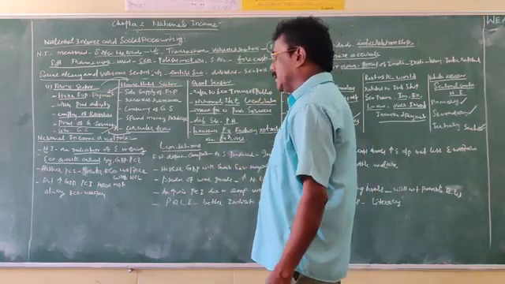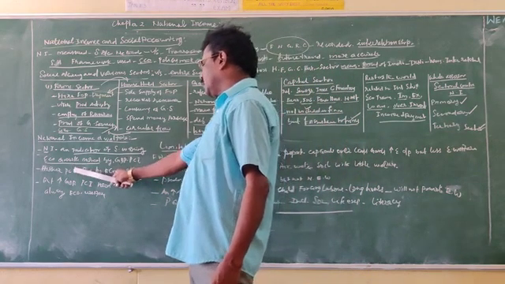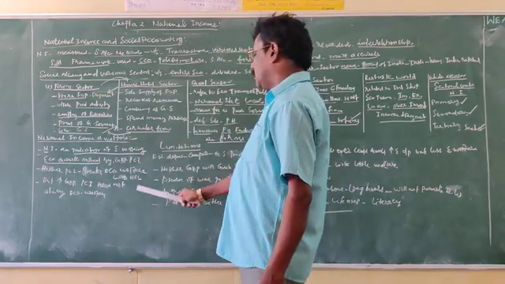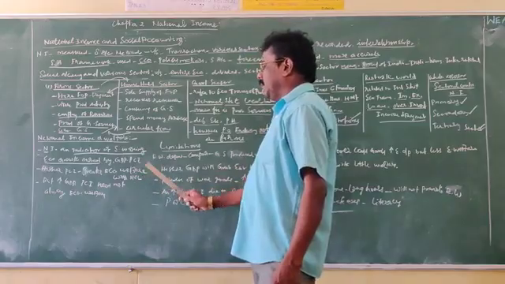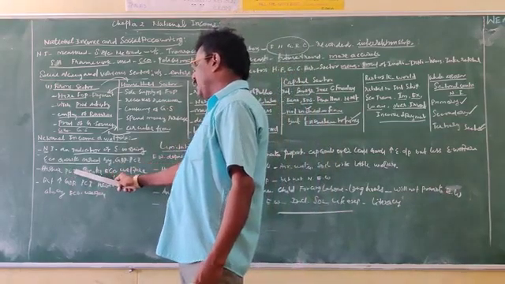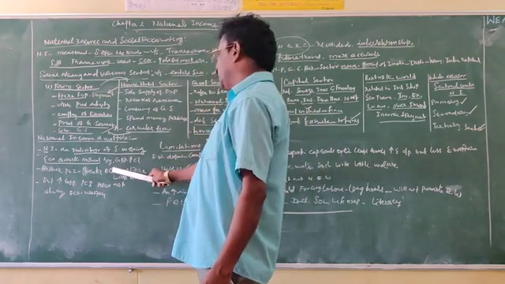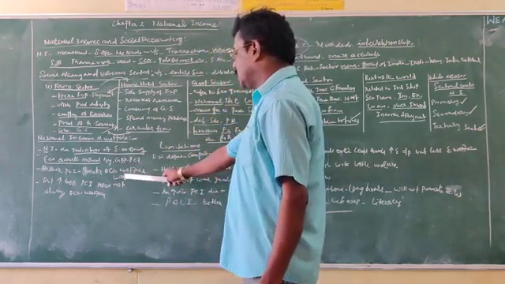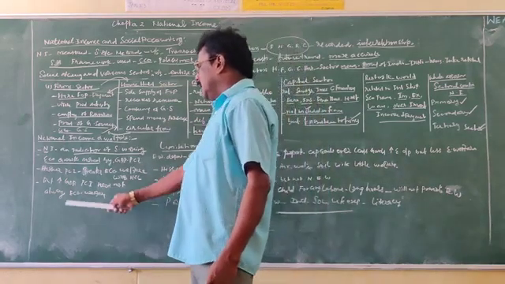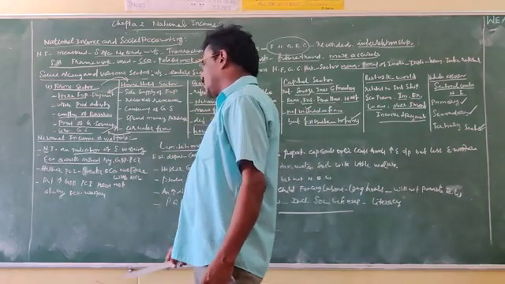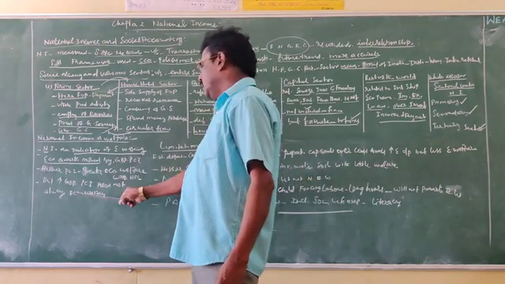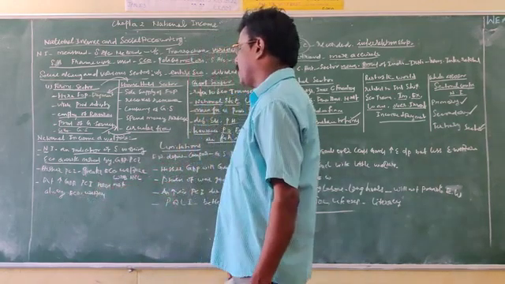A country which possesses a higher per capita income enjoys greater economic welfare with a higher standard of living for its people. But an increase in gross domestic product and per capita income need not always increase the economic welfare.